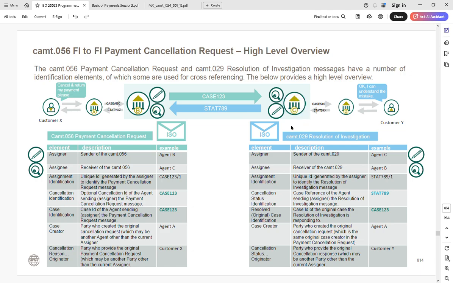The assignment identification is the case; a case number like 1, 2, 3 is given. The cancellation identification is optional: the agent sending the payment cancellation request gives case 1, 2, 3, and this same case number flows to the next part of the cancellation. The case creator is the party who created the original cancellation request, which may be another agent other than the current assignee. So agent A, who sent this request, the debtor agent or intermediary agent from the debtor side, created the case for the receiver side.